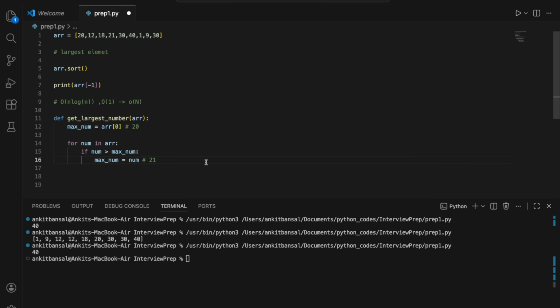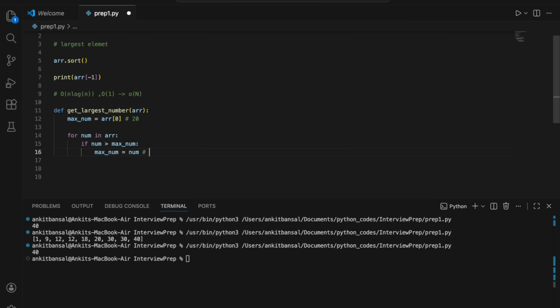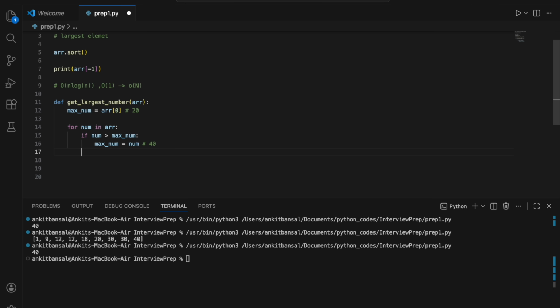In the next iteration, 30. Now 30 is num. 30 is greater than my max_num, yes, then it will become 30. And then at 40 it will become 40, and after that it will never replace it, because 1 will be less than max_num, and 9 will be less than max_num, and 30 will be less than max_num. So my max_num will remain 40 at the end. So I have to come out of this loop and return max_num.